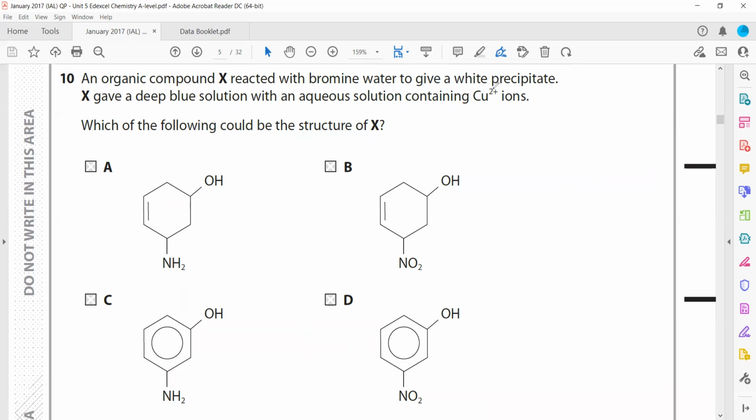It reacted with bromine and gave a white precipitate, so it should be phenol. Phenol means an OH group should be attached to the benzene ring. And for the deep blue solution, an amine group should also be there. So which one has a benzene ring?